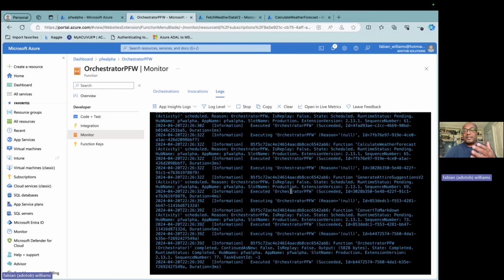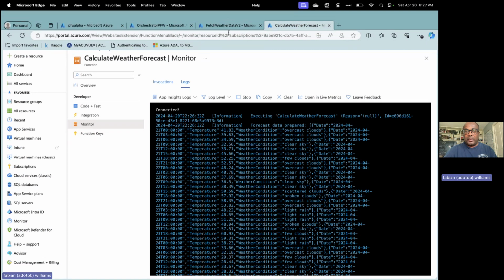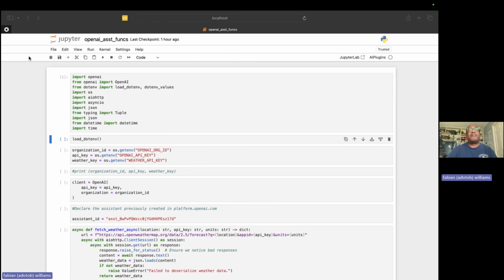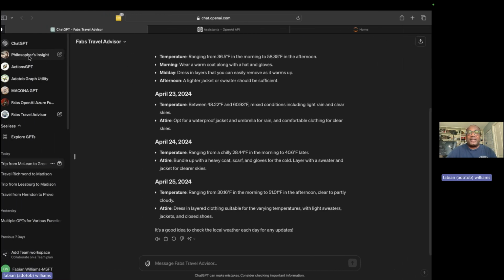So we'll come over here, and you can actually see the Azure function being called. You can see the orchestrator kicking off and calculating the weather. You can see it saying McLean, Virginia to Green Bay, Wisconsin as well, so we have some assurance that it is working. Nothing up my sleeve. Now let's take a look from the perspective of the assistants.